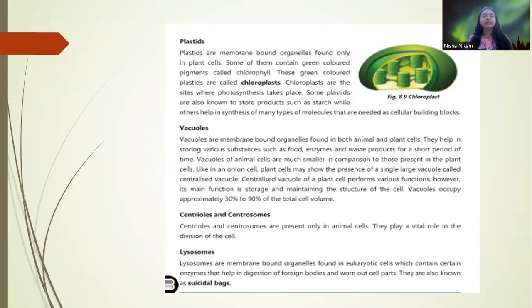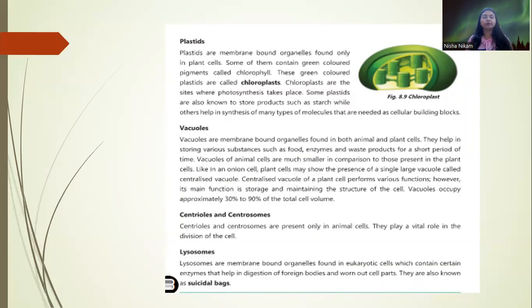Vacuoles of animal cells are much smaller in comparison to those present in plant cells, like an onion cell. Plants may show the presence of a single large vacuole called the central vacuole. The central vacuole of a plant cell performs various functions, where its main function is storage and to maintain the structure of the cell. Vacuoles occupy approximately 30% to 90% of the total cell volume.